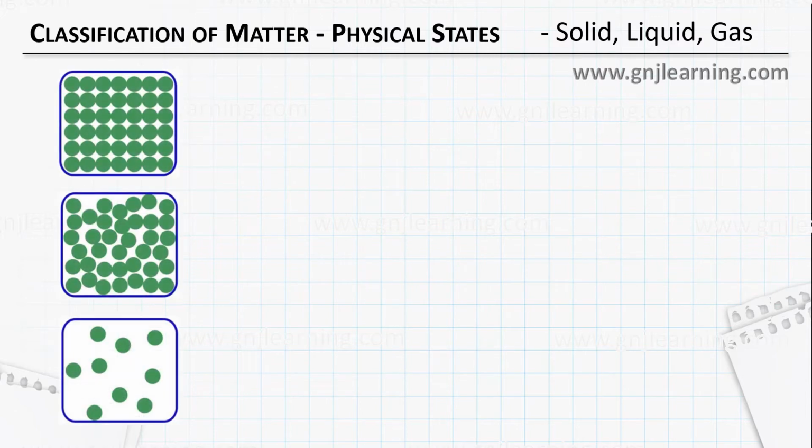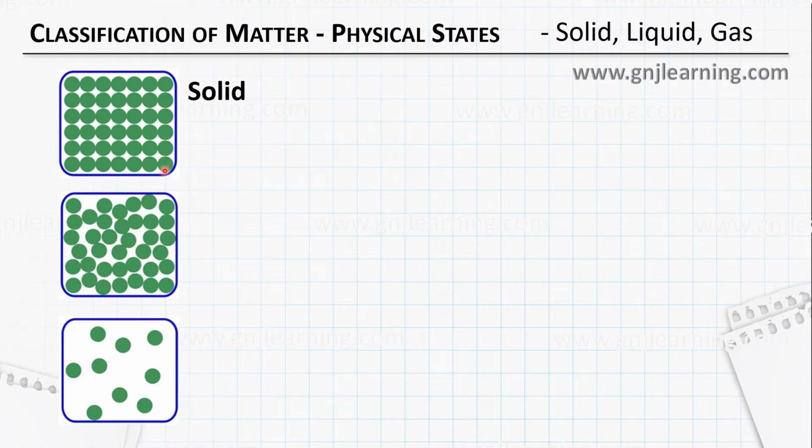You can see these three arrangements of particles, and these three correspond to the three physical states. In solids, though, the arrangement cannot always be in an ordered fashion. Here what you see is an arrangement in an ordered fashion. In solids it is not always so, but in certain cases they have this order. Anyway, particles are very close to each other and they lack freedom of movement. Once a particle has a position, it has to stay there. It is not allowed to move.